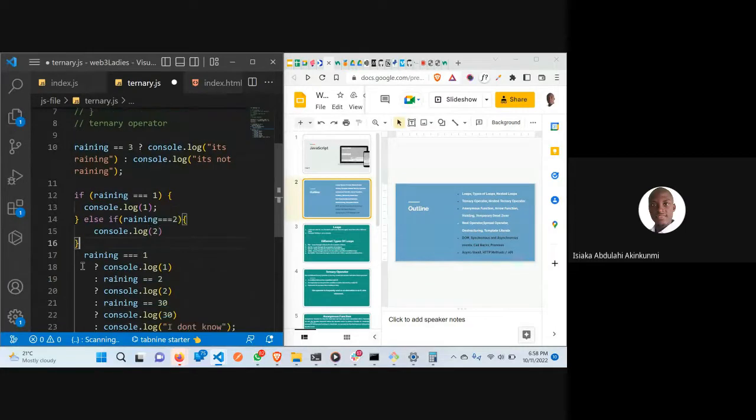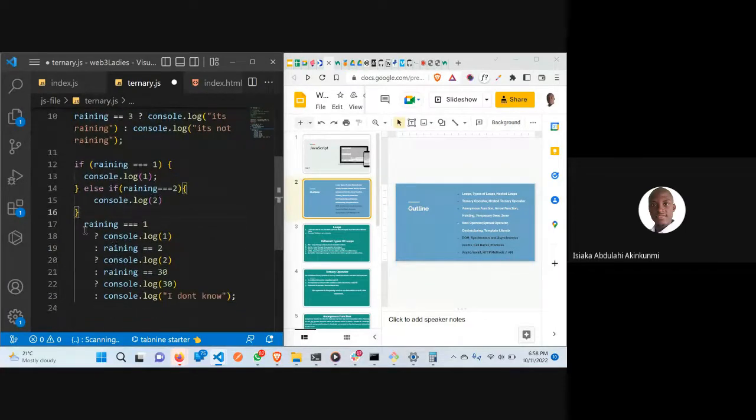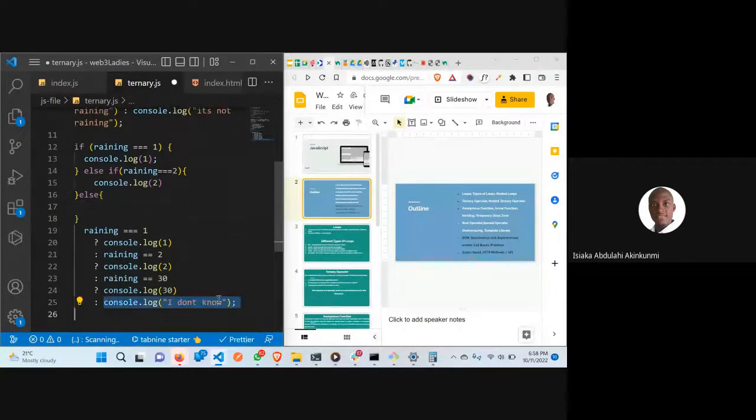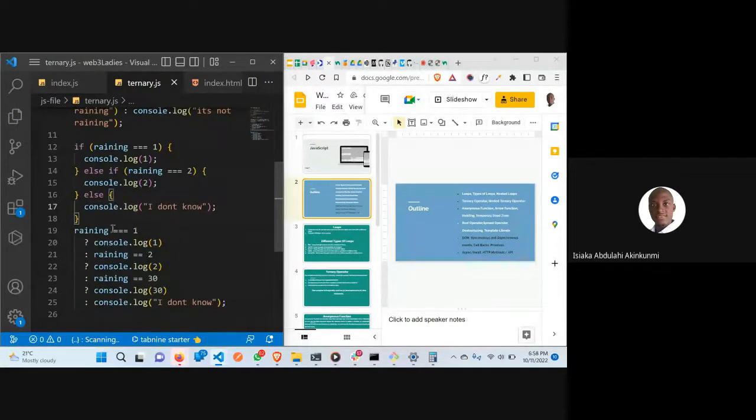So keep writing. If it is 3, you keep writing. Then you're not going to write s. The last one, this s. Now you're not going to be the last statement. It's going to be s. You will not say console.log. I don't know. This one and this one, if you look at this one, it looks neater.